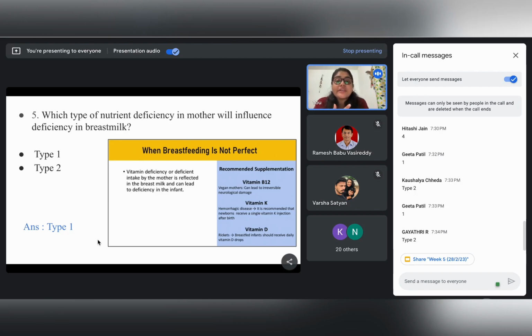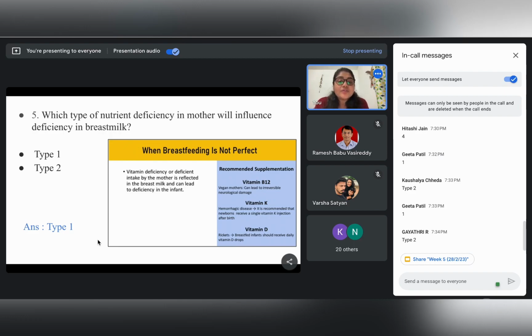Suppose we have a mother who is not able to take the adequate amount of the different vitamins required for her well-being, say vitamin B12 in case of vegan mothers, or somebody not taking a proper diet, then vitamin B12 can be deficient.